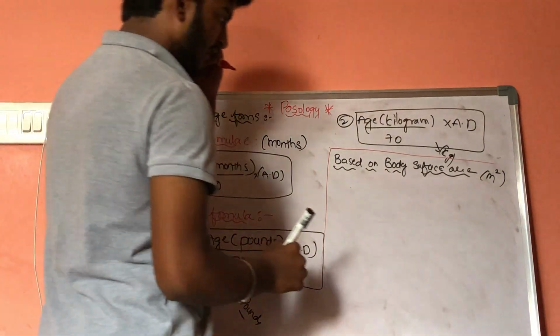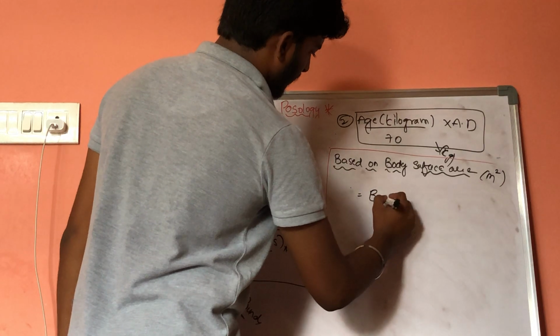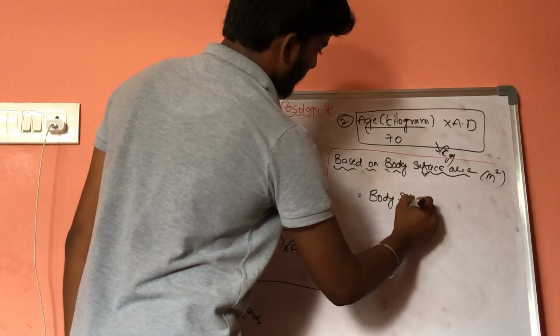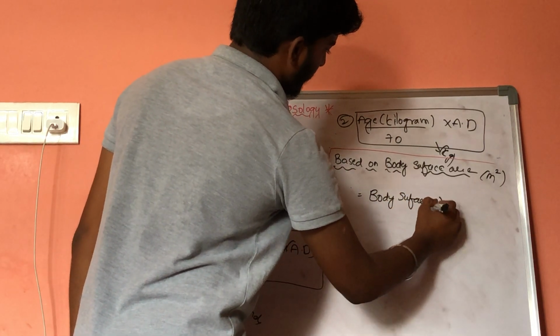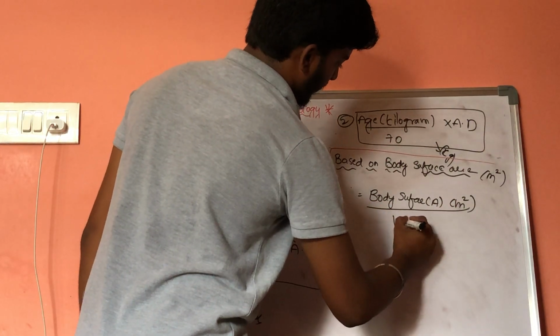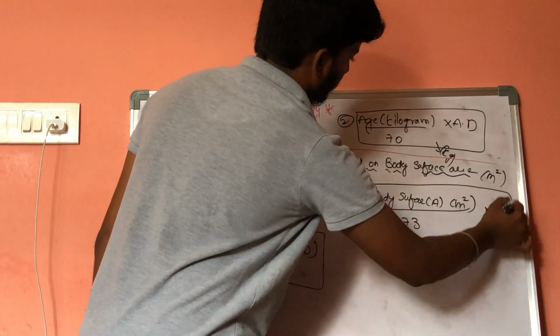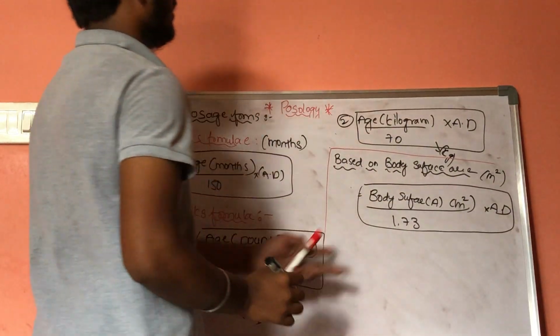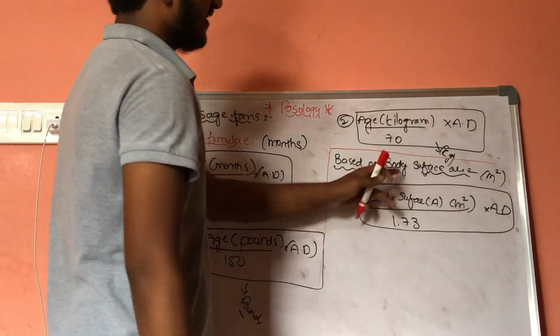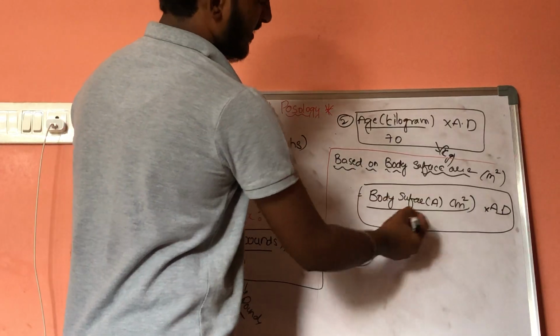Now the formula can be given as body surface area in meter square divided by 1.73 into adult dose. This is the formula for body surface area. Body surface area in meter square.